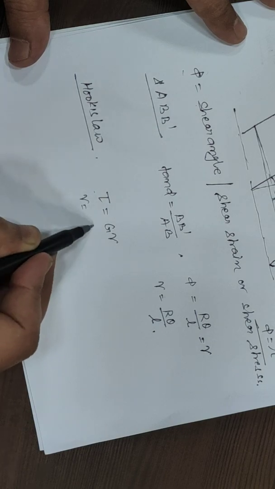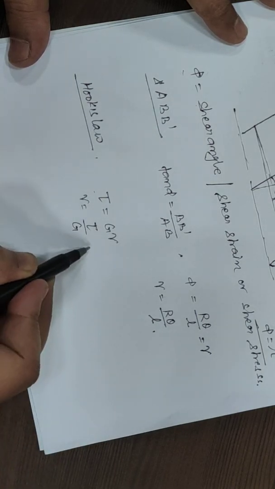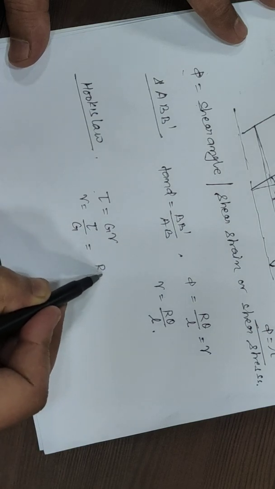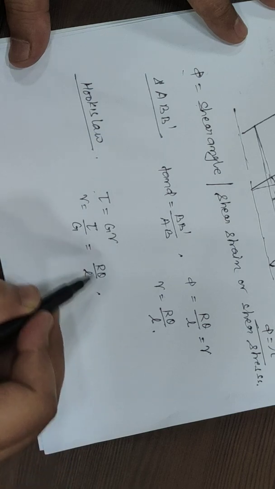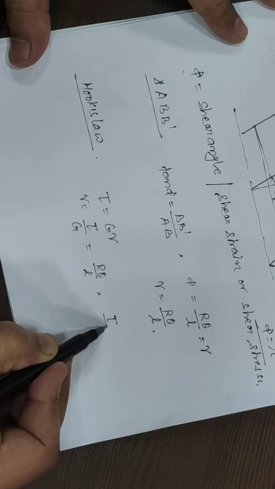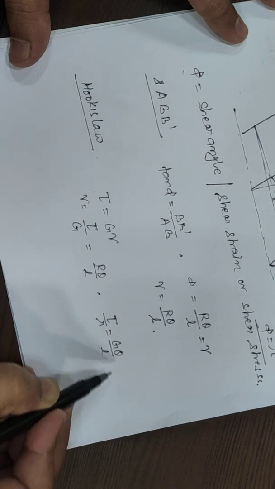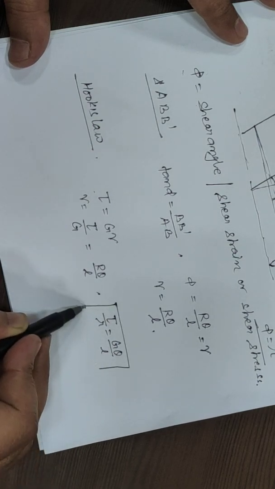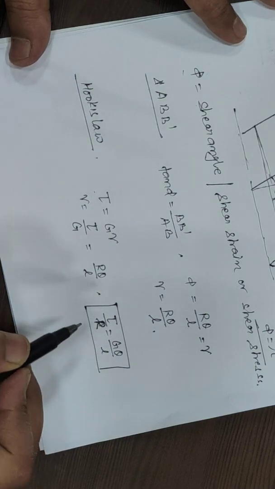Then gamma will be equal to tau by G. Gamma we can equate to R theta by L. From here we can say that tau by R is equal to G theta by L.